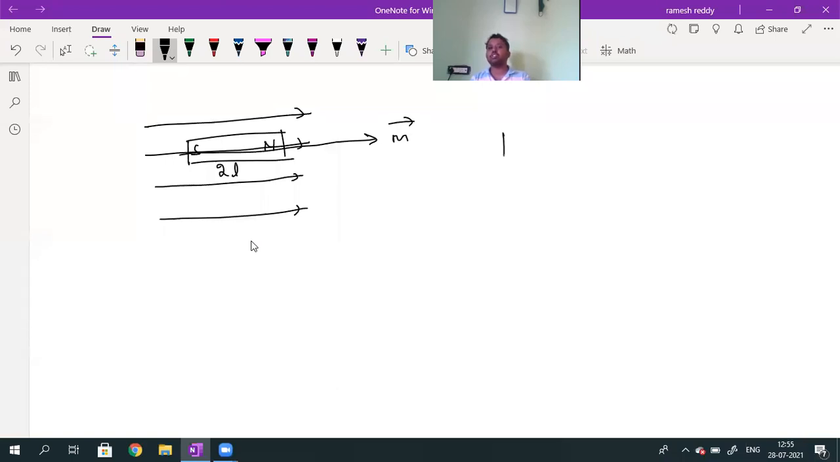The force acting on each pole formula: F will be equal to m into B, where small m is the pole strength. Because we know the definition of magnetic field induction: it is the force acting on the unit north pole. B is nothing but F divided by m, so F will be equal to m into B. Okay?